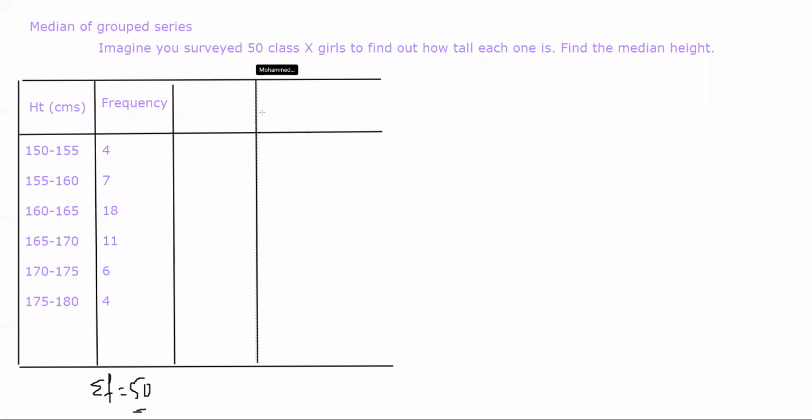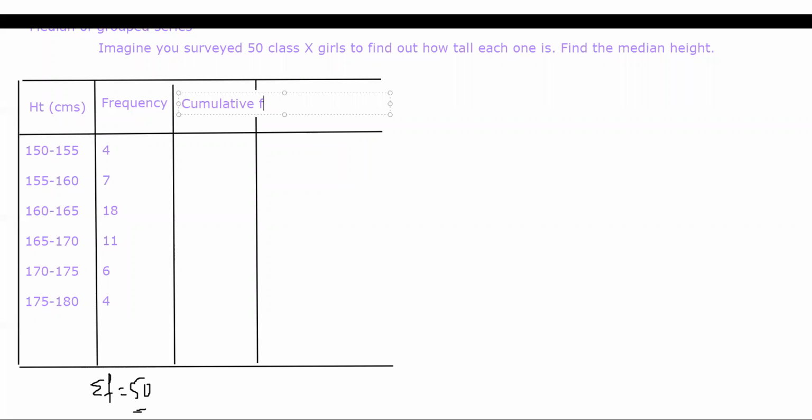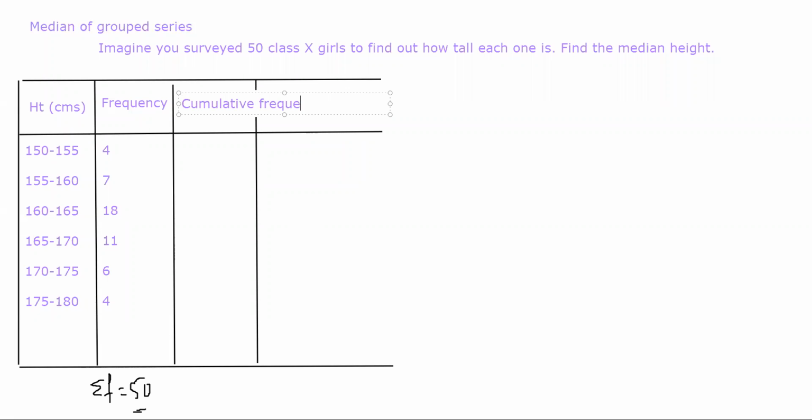I'll show you, one second. Cumulative frequency. For the first class we put 4 as 4. For the second class the cumulative frequency will be 11, that is 4 plus 7 is equal to 11.